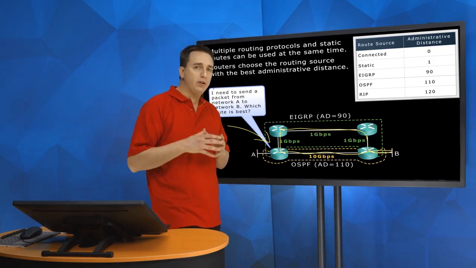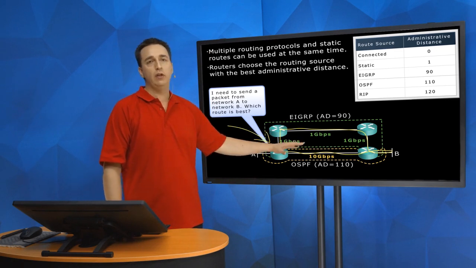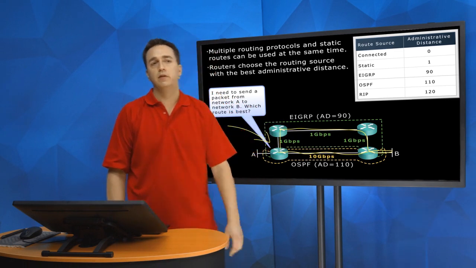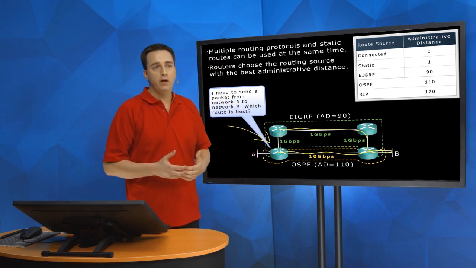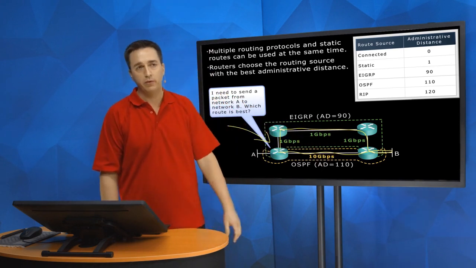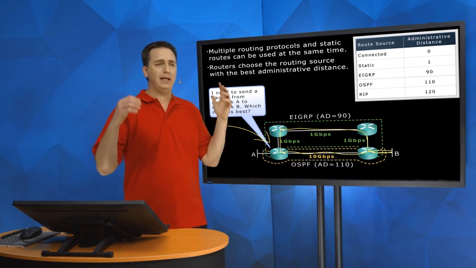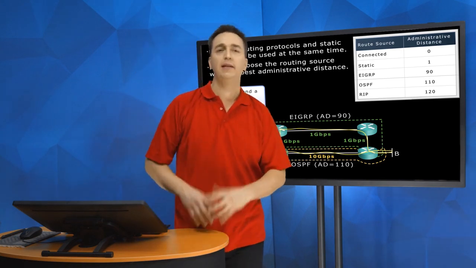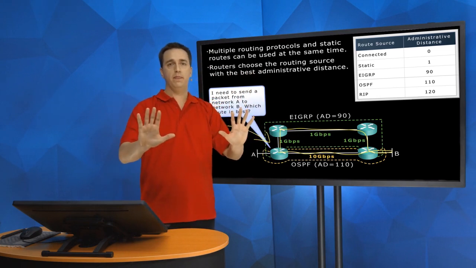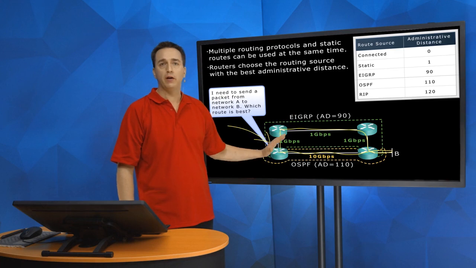So what I want you to picture here is that we have a 10 gig link that is part of that OSPF routing protocol, and then we have 3 1 gig links that are part of the EIGRP routing protocol. At first glance, you would say, oh my gosh, we're definitely going to take the 10 gig link because it's so much faster. No. Why? We're comparing 2 different routing protocols.